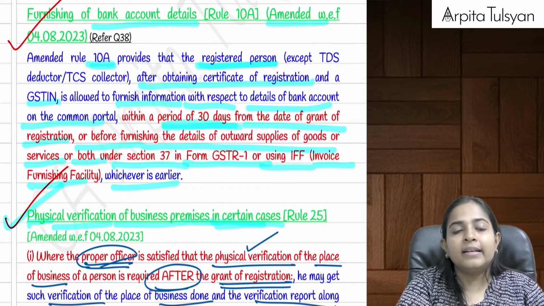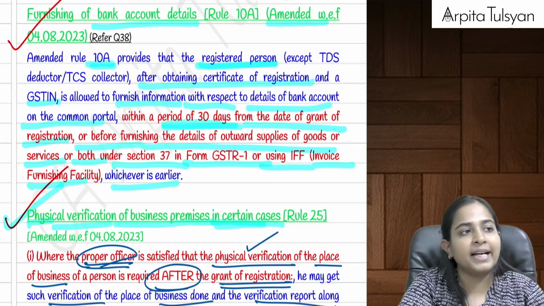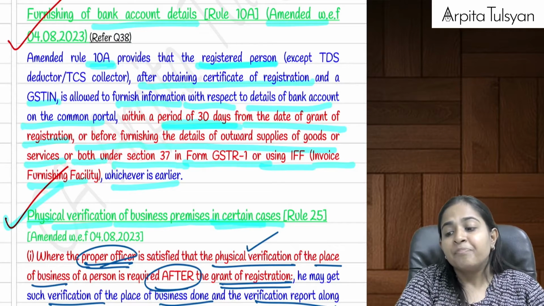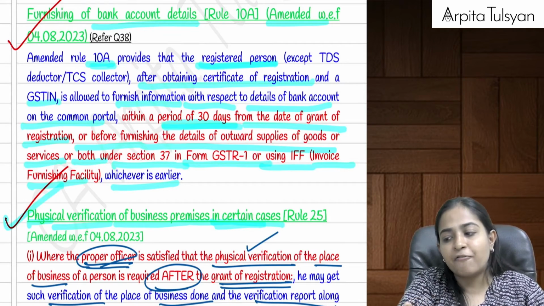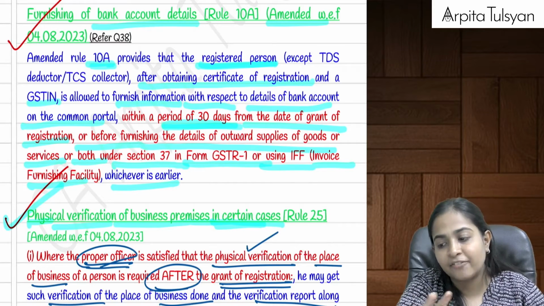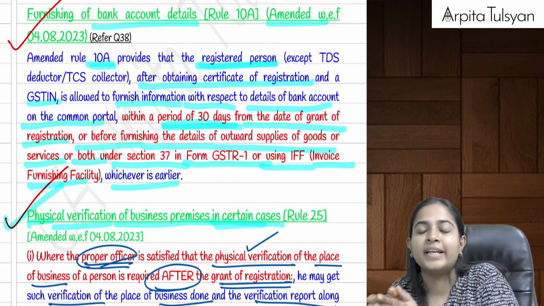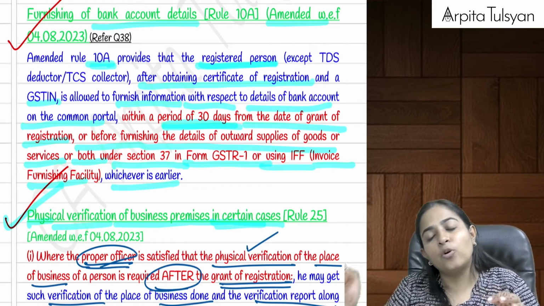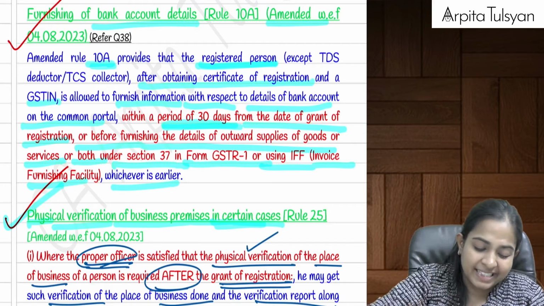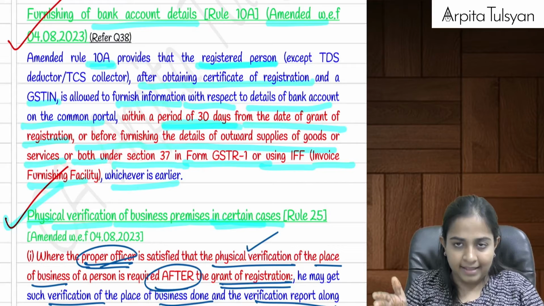Okay. Now, there were two things which were amended. One was furnishing of bank account details. So they are telling that except in two cases, TDS deductor and TCS collector, a registered person, after he has been granted the registration, can go and submit his bank account details later on also. Ma'am, later on means till what date is that allowed?